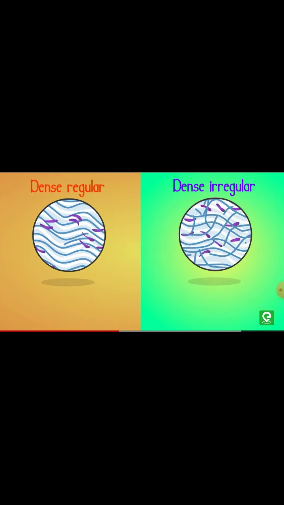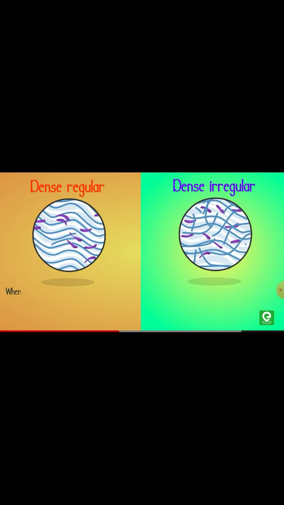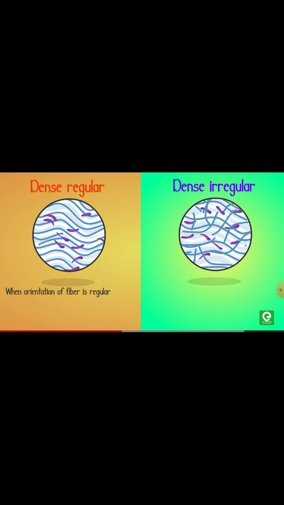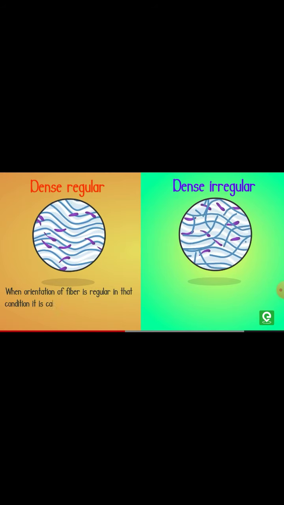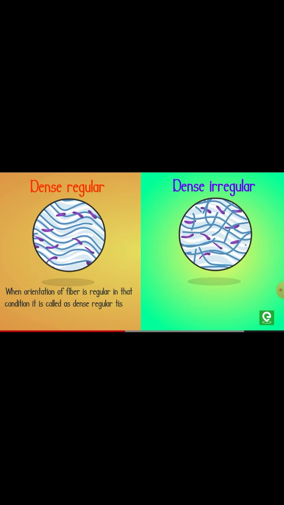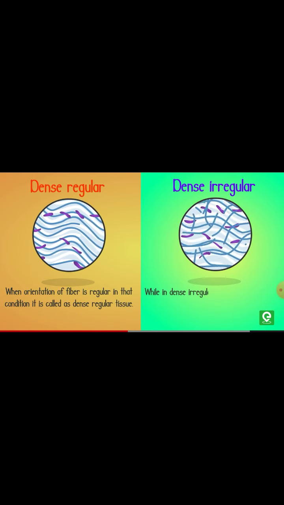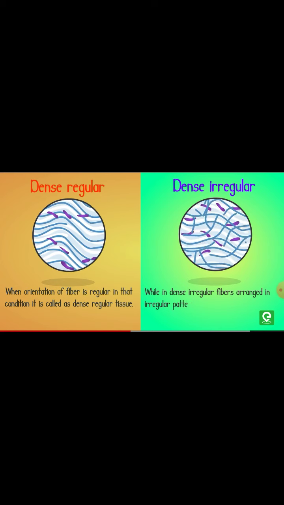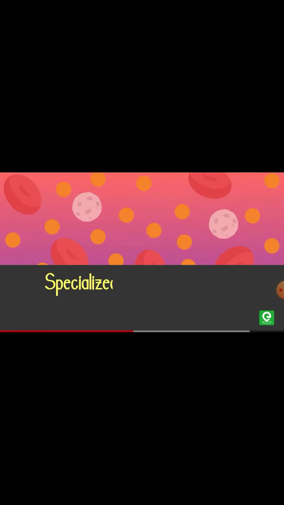Dense connective tissue is tissue in which fibers and fibroblasts are compactly packed. On the basis of orientation of fibers, dense connective tissue is further divided into two types: dense regular tissue and dense irregular tissue. Now, what is dense regular tissue? When the orientation of fibers is regular, it is called dense regular tissue, while in dense irregular tissue the fibers are arranged in an irregular pattern.